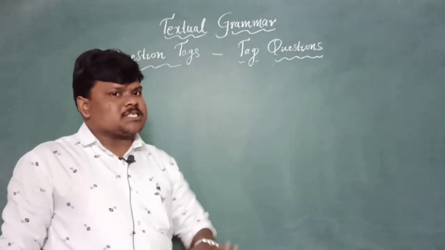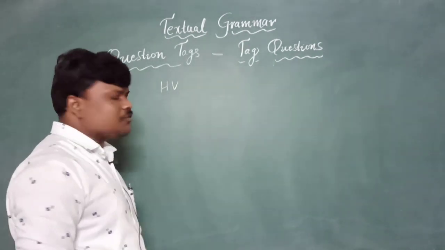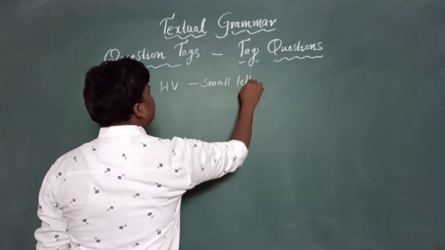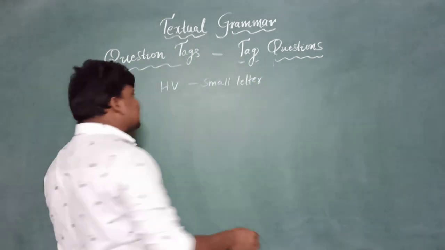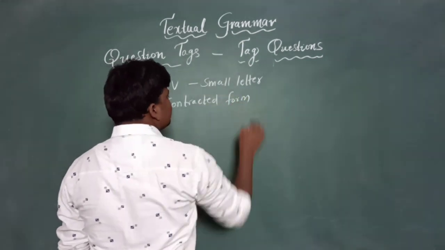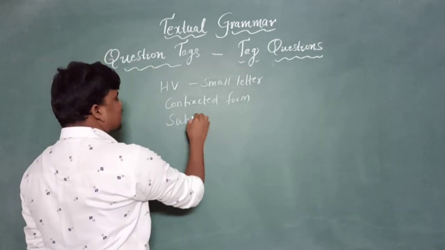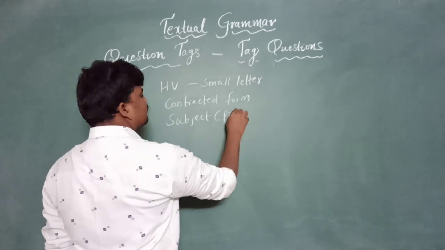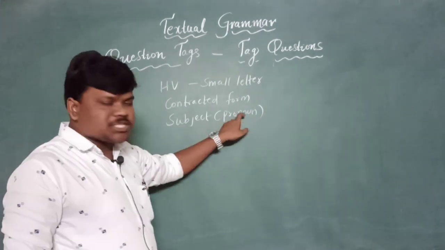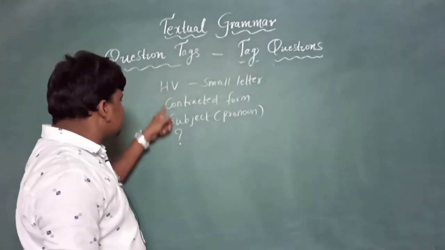Let me remind you once, a question tag always starts with a helping verb, and always starts with a small letter, and should be written in a contracted form. Contracted form means a short form. Question tags end with the subject, and that too it should be a pronoun. If the subject is a name, we need to change that into a pronoun. And last, it ends with a question mark. These are the basic rules.